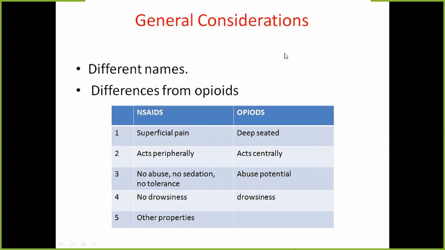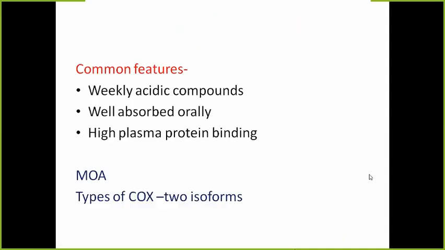Next slide. So are you clear about this, the nomenclature? Yes, ma'am. See, the nomenclature is that they are analgesics. Besides this, they also have other properties. They have differences from the opioid analgesics.